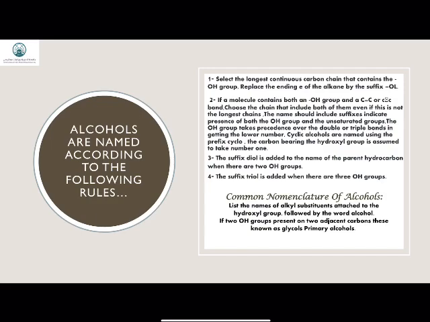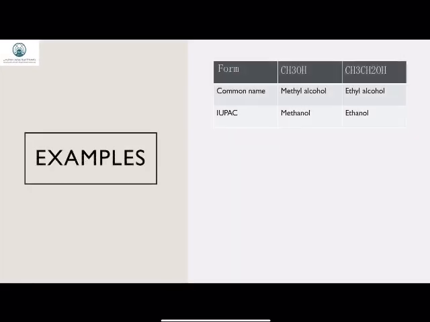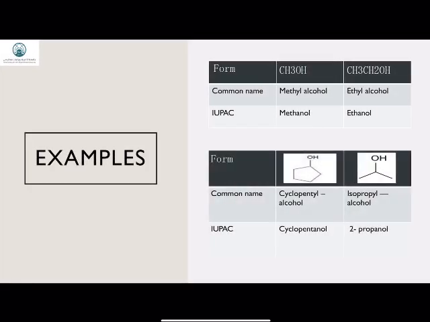And here in the next slide, we have some examples to show you. In the first form, we have CH3OH. Methyl alcohol would be the common name, but when we follow the IUPAC rule, it would become methanol. And we follow the same thing to name other alcohols.